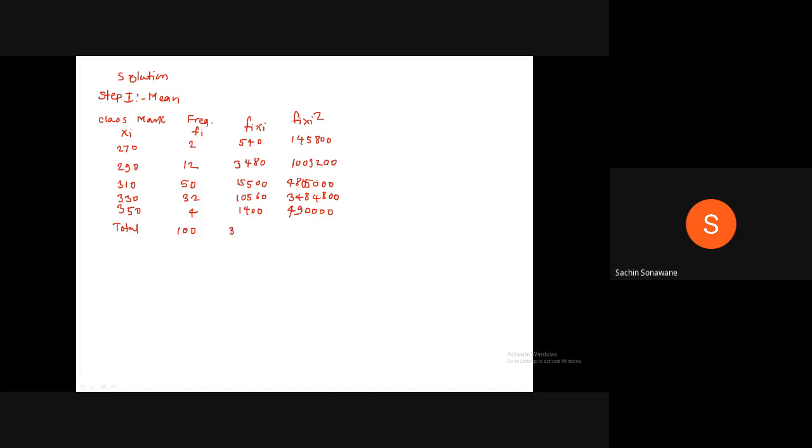The sum of fixi is equal to 31,480 and the sum of fixi square is 9,934,800. Therefore, write down this.